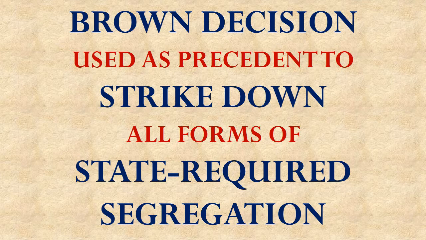This decision in the Brown case was then used as a precedent to eventually strike down all forms of state-required segregation, whether it be in hiring police officers or sending kids to college or whatever it is. They ended up saying that the state governments couldn't engage in creating separate facilities for people based on race, and they would cite Brown versus Board of Education as the reason for that.